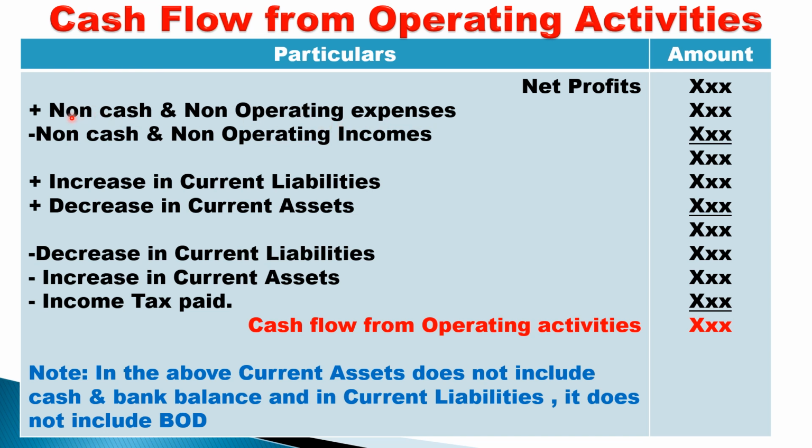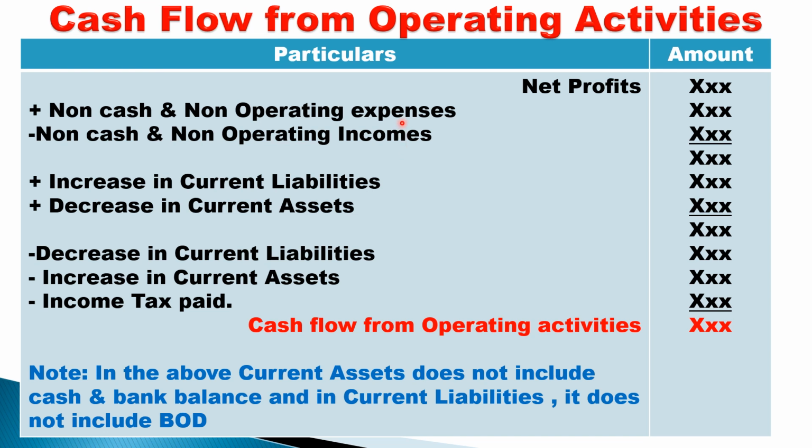Next, less non-cash and non-operating incomes. What are non-cash incomes? Those incomes where cash is not affected. What is non-operating income? The incomes which are not regularly, commonly earned. So these incomes are non-operating in nature, non-cash in nature. This income is added in the P&L account, so minus. As incomes are added in the P&L account, it should be minused. So add non-cash and non-operating expenses, less non-cash and non-operating incomes.